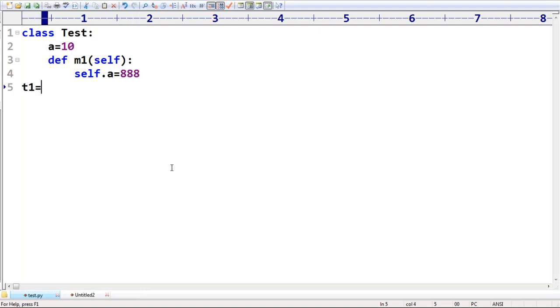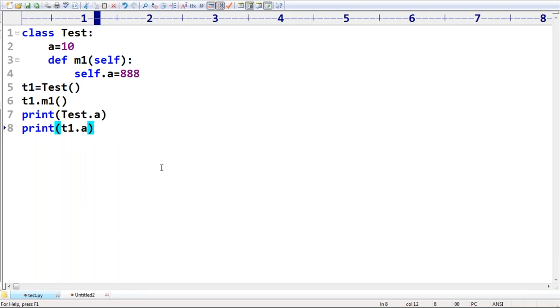Sir, t1 is equal to Test. t1.m1(). Print Test.a, print t1.a. Regarding print Test.a and print t1.a, can you please tell what is the output we will get by default? Please respond.